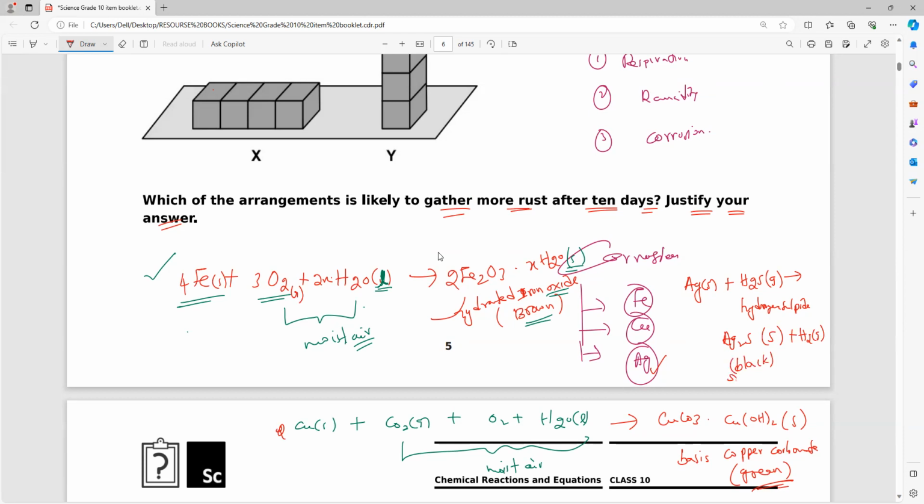Name of this one, please. Silver sulfide. Clear, everybody? So three equations you have to remember.